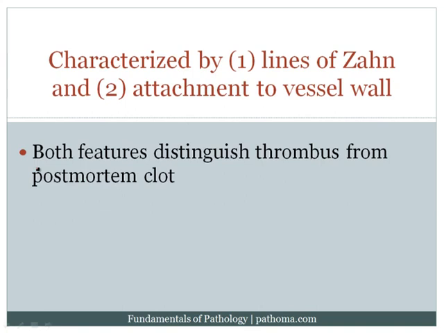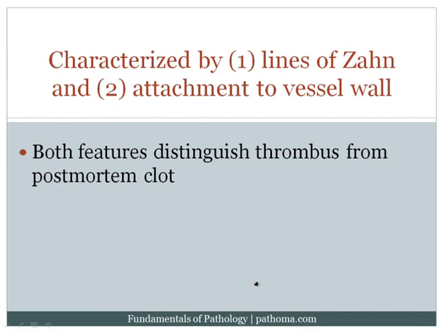Let's say that I'm looking at a patient at autopsy, and I see that in their coronary artery there is a blood clot. And now I'm trying to decide, did that blood clot potentially kill the patient? Because this is an autopsy, obviously. So I could ask the question, did this blood clot occur before the patient died, or did it occur after the patient died? Now, how would it occur after the patient died? Because once blood is no longer moving around in the blood vessels, all of the blood is going to clot within the blood vessels. And so that would be an example of a post-mortem clot.